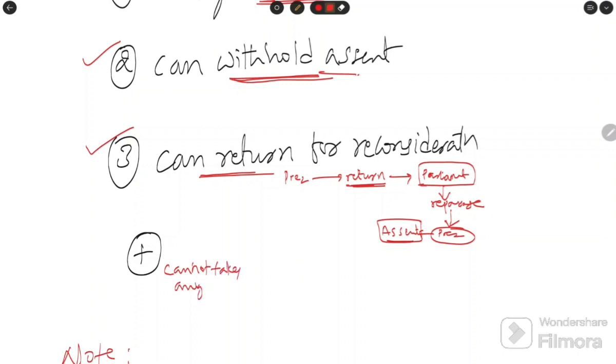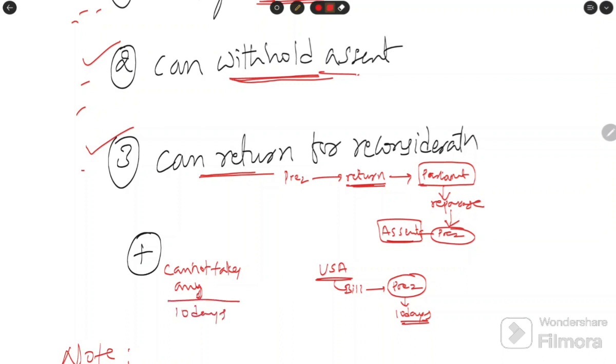Why is this so? Is this a violation of the constitution, because it is not mentioned in the constitution? No. Why? See, in the USA the same thing happens. In the USA, when the bill goes to the president, presidential assent is mandatory for a bill to become an act. The president needs to take action within 10 days. But in the Indian constitution, the time limit is not mentioned.